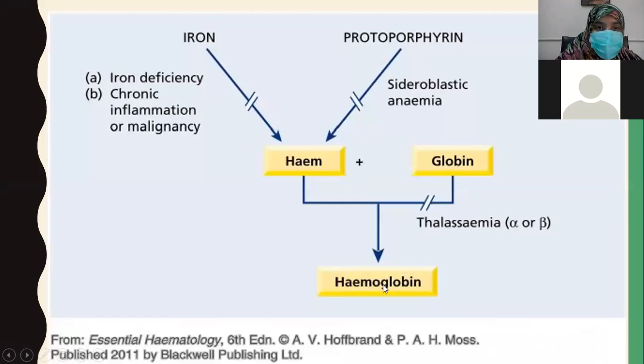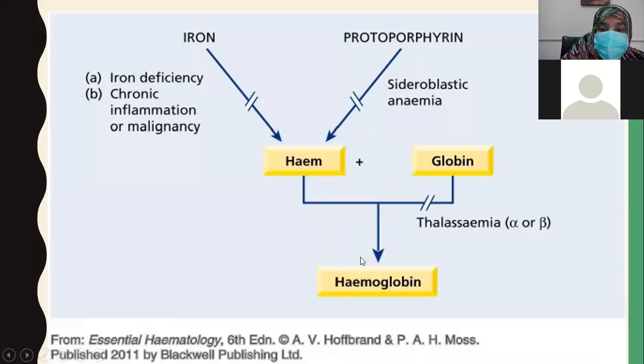This is a picture in which you can see, focus on these yellow boxes. How is hemoglobin formed? Hemoglobin has a heme component which contains iron, and a globin component. Globin is a protein. When heme and globin combine, they form hemoglobin. There are some diseases in which heme production is hampered, and some in which globin production is defective.